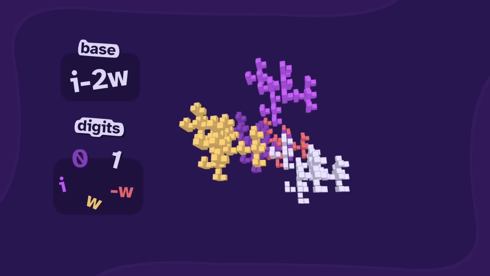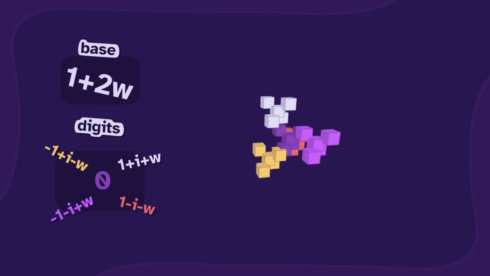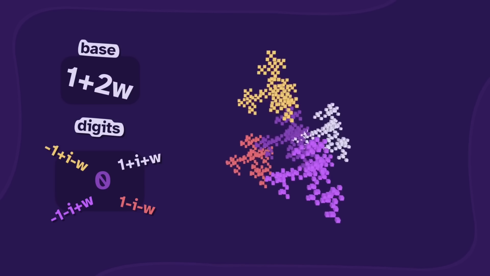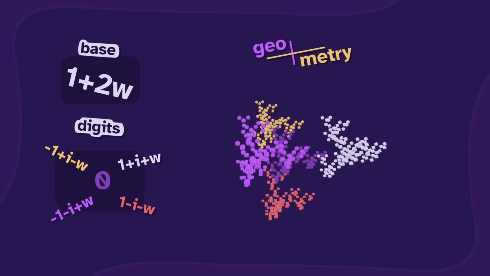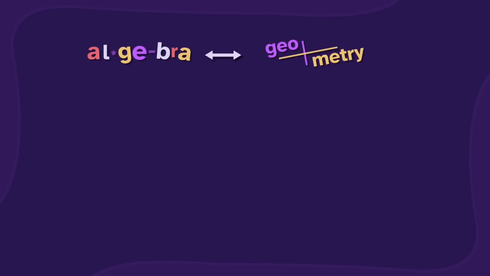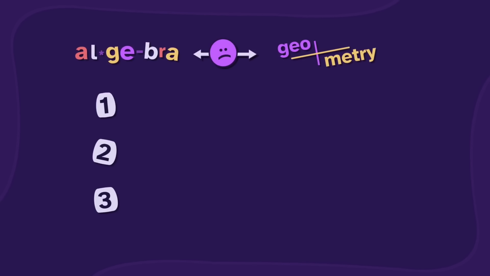Let's start over with a different base and digits. As you can see, this process can make cool shapes. But it only uses geometry. When we try to link to algebra, we run into 3 problems.